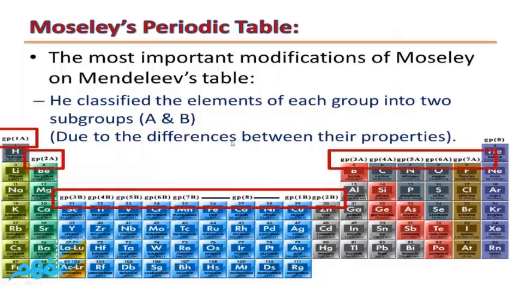This is because of the difference between their properties. Because each group from the groups of Mendeleev contains elements different in their properties, Moseley divided each group into two subgroups, A and B.